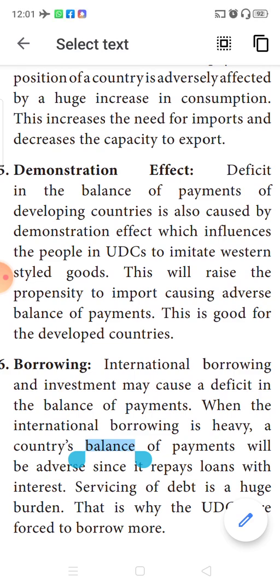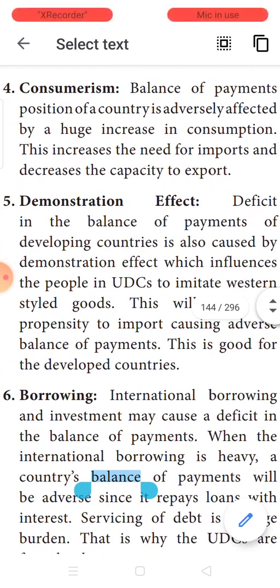It is not at all possible. Again, they will borrow from some other sources. And again, the debt will only be increasing. Okay. The next topic is consumerism.